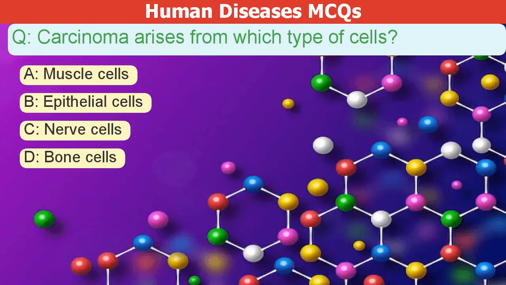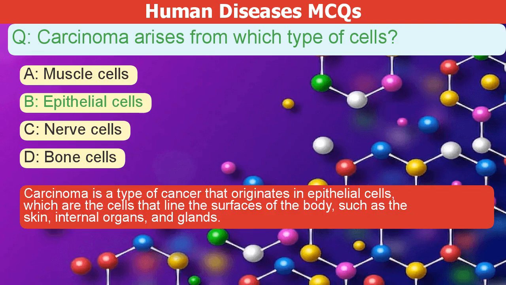Carcinoma arises from which type of cells? A. Muscle cells. B. Epithelial cells. C. Nerve cells. D. Bone cells. The correct answer is B.